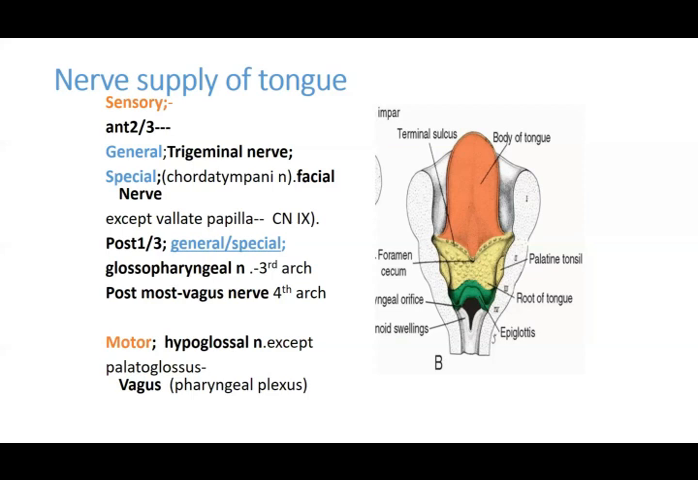The motor nerve supply is the hypoglossal nerve, because the muscles come from the occipital myotomes, except palatoglossus, which comes from the pharyngeal plexus, a contribution from the vagus. So this is how you put two and two together: what areas give rise to what part and what nerve supply is coming to it. You should remember, first arch is trigeminal, second arch is facial nerve, third arch is glossopharyngeal, and fourth and sixth are your vagus nerve. Now, why does the anterior part get its nerve supply from the facial nerve?